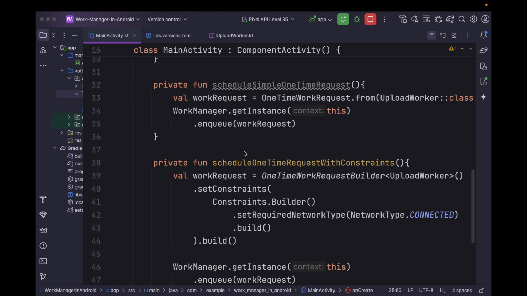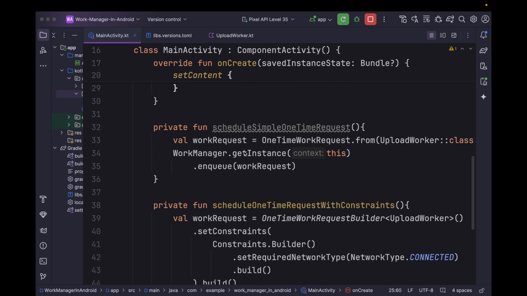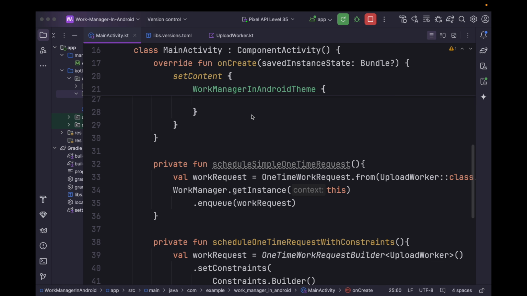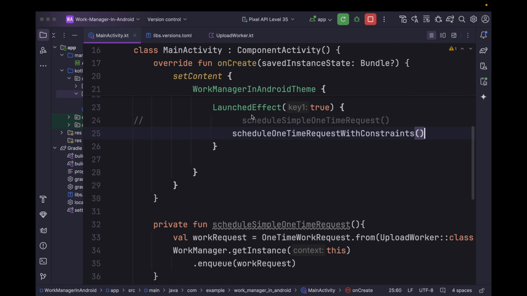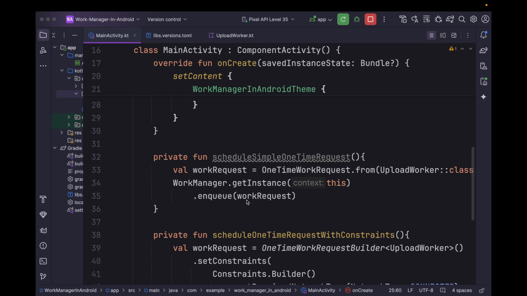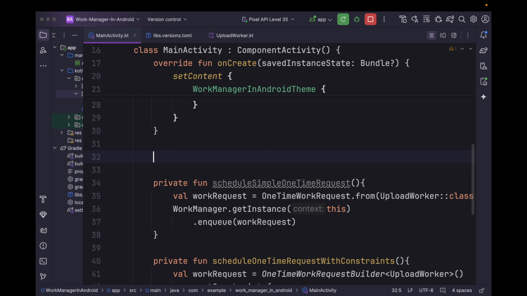Let's suppose we want to execute a task that should run periodically. So for that we have the periodic work request. So this gets useful when you have use cases like refreshing the authentication tokens or getting the recent data or syncing the logs to the server. So tasks like this can be executed using the periodic work request.